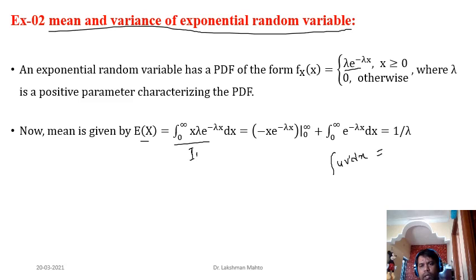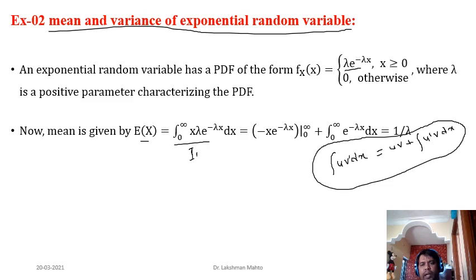Here you call v dash the second function, so u, the first function, times the integral of the second function, minus the integral of the derivative of the first function times the integral of the second function. This rule we call integration by parts. So apply this formula. From here you will find that the expectation of this exponential random variable is 1 by lambda.